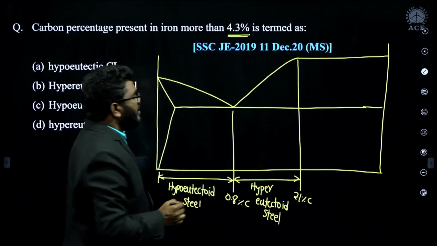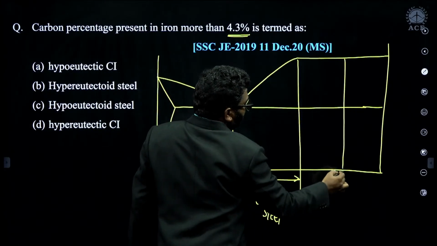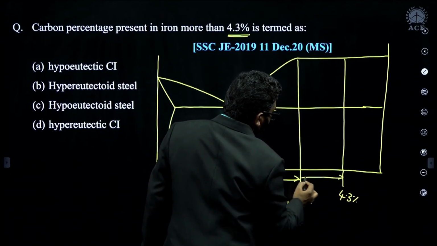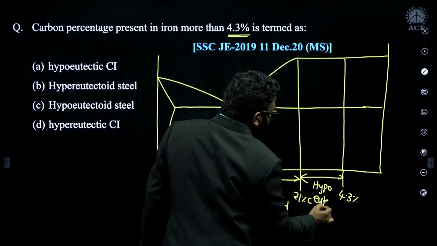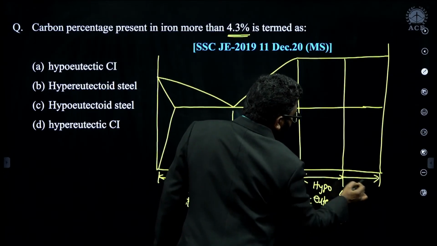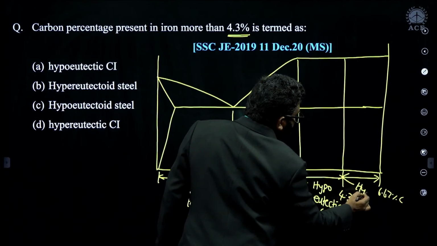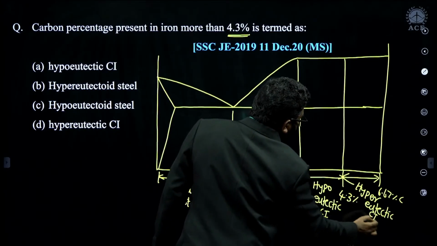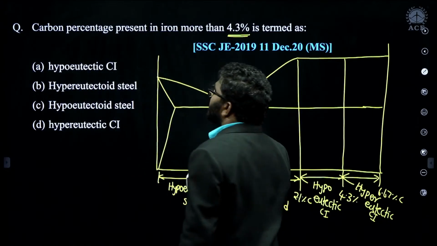From 2.1 to 4.3% of carbon, hypoeutectic cast iron. From 4.3 to 6.67, it is known as hypereutectic cast iron.